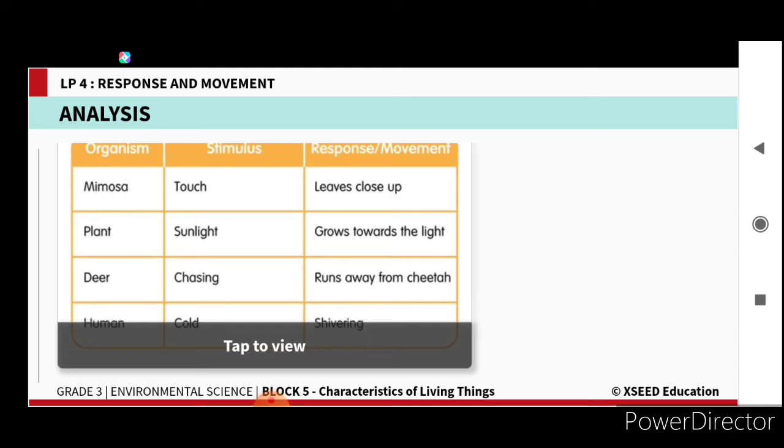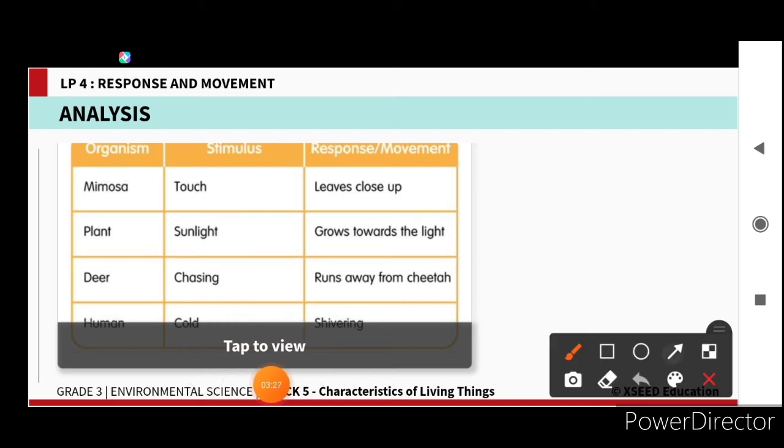So what is the stimulus in mimosa? Touching is the stimulus in mimosa. And what is the response in mimosa? Leaves are closing. That's the response. Sunlight is one of the stimuli, and growing towards the light is the response. Chasing is the stimulus. Running away from the cheetah is the response.